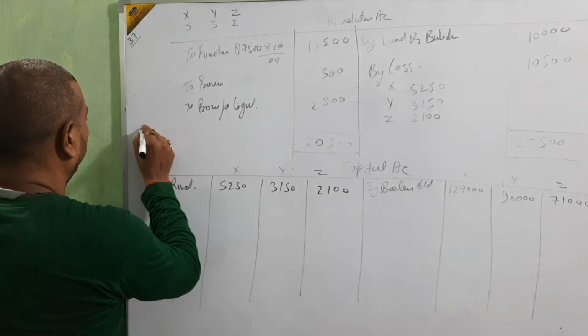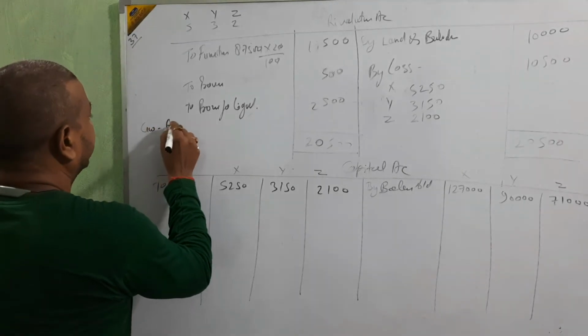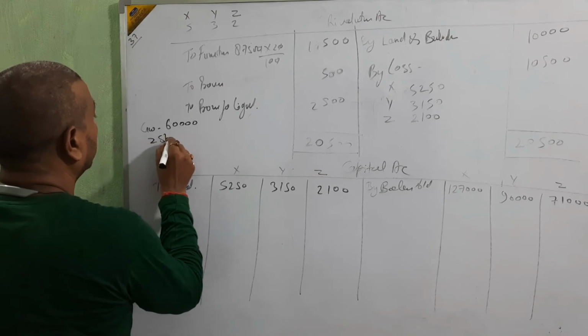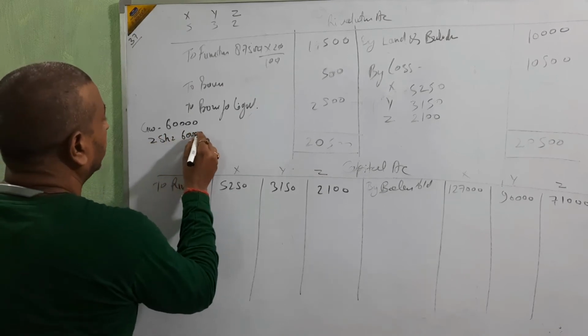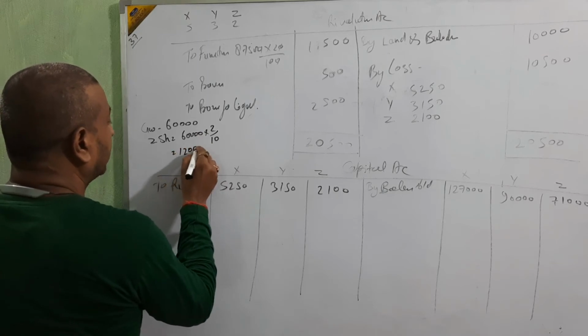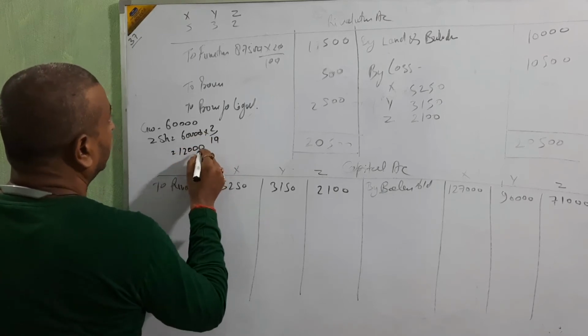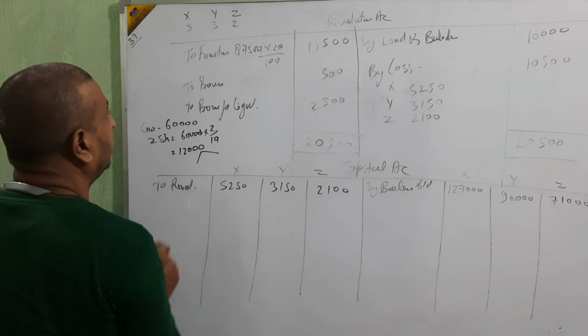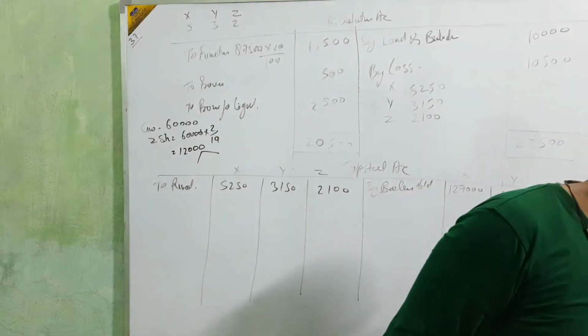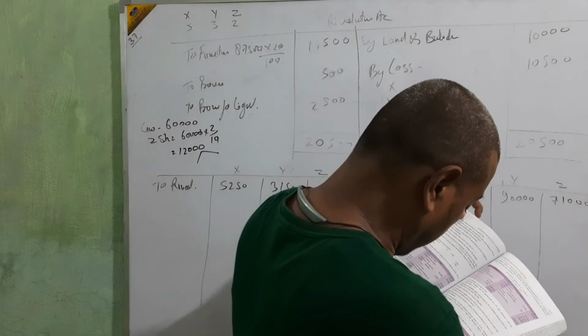Goodwill of the firm was valued at 60,000. Calculate Z's share: 60,000 into 2 upon 10, which means 12,000. Distribute this 12,000 in the ratio 5:3, because the new profit sharing ratio is not given, beta.